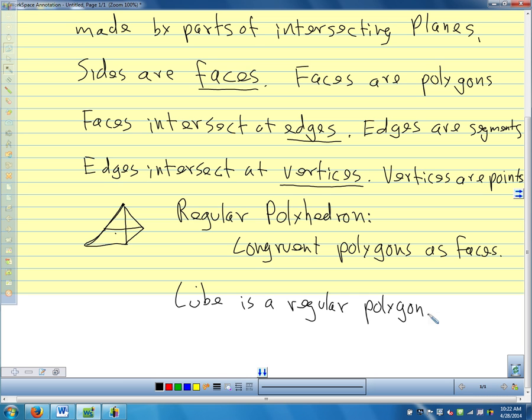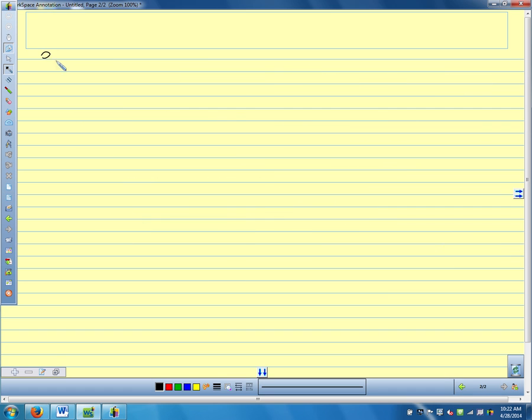All right, so let's look at some examples. Let's look at an example talking about the edges and the faces and the vertices of a polyhedron. And then it turns out that there's a nice relationship between the faces, edges, and vertices of any polyhedron. So let's look at a quick example. We'll sketch this polyhedron.